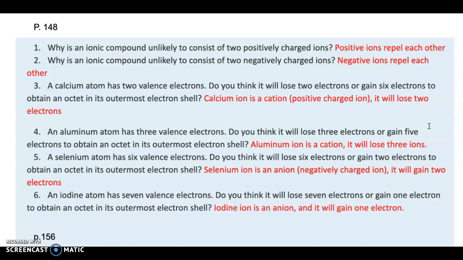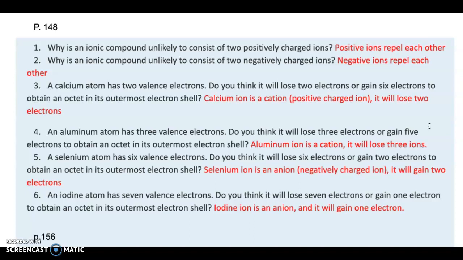Question number 4 is asking, an aluminum atom has 3 valence electrons. Do you think it will lose those 3 electrons or gain 5 electrons to obtain an octet in its outermost electron shell? As you remember from reading the book, you need 8 electrons to fill out an octet. You cannot have more than 8 electrons.